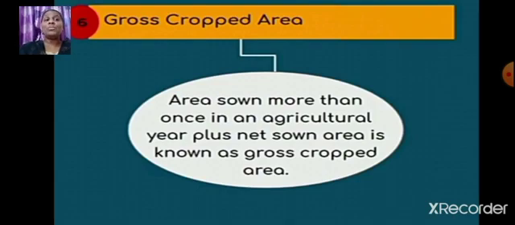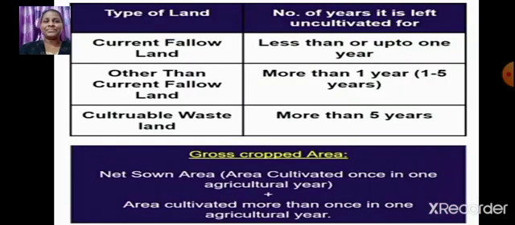Some farmers may grow certain crops more than once in a year, isn't it? So area sown more than once in an agricultural year plus the net sown area. We have already learnt about the net sown area, isn't it? So area sown more than once in an agricultural year plus net sown area is known as gross cropped area. I hope it is clear, students.